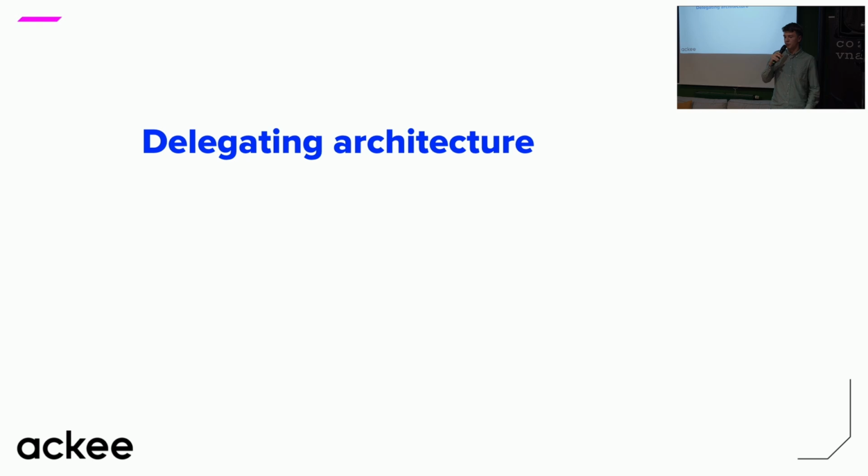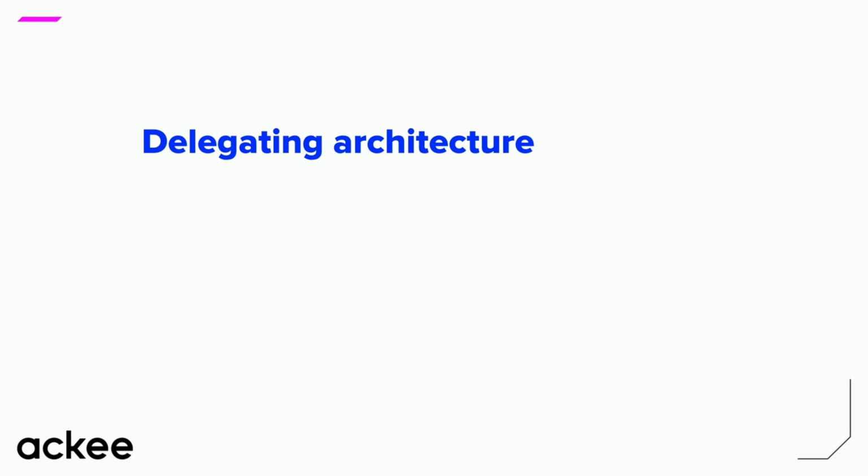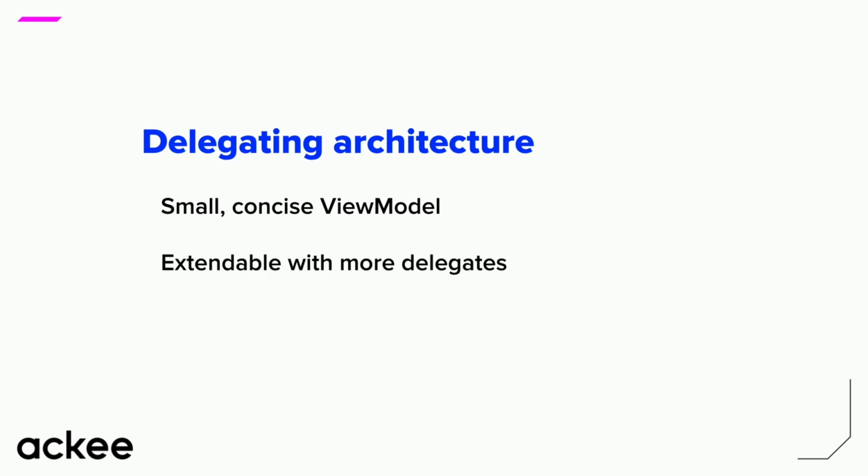So let's summarize what we've achieved by this architecture. We've got a really small and concise view model, which only coordinates the delegates and isn't adding any more logic on top of that. It is really easy to extend with more features, because if you need to add something else, you just create a new delegate, you create a new interface, and you somehow add it to the final screen state. It's highly testable, since you can test each of the delegates separately.